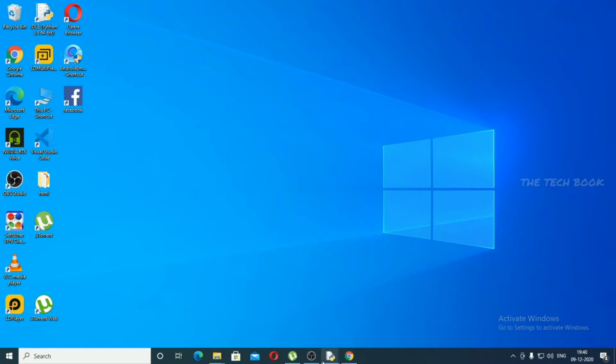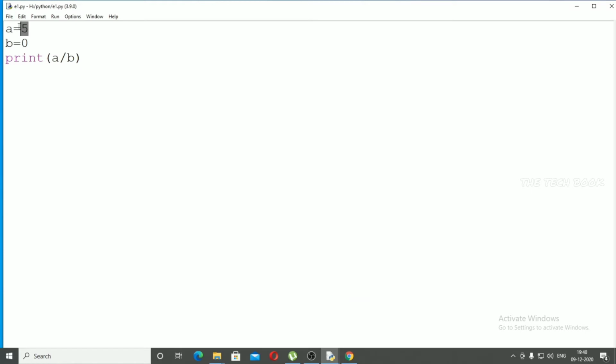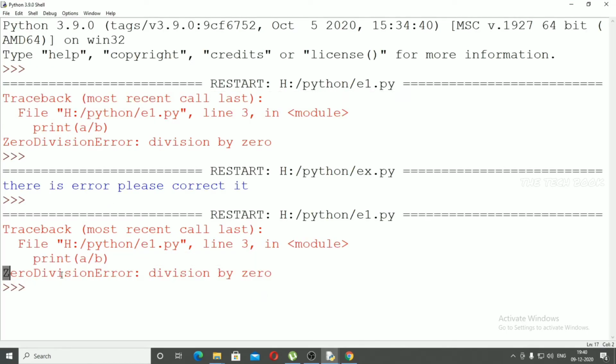And third is runtime error. In a runtime error, the program compiled successfully and the logic is also correct. If a user needs to print the value of 5 by 2 equal to 2.5, we need the output of 5 by 2 equal to 2.5. But if a equal to 5 and b equal to 0, we get an error. It is called a runtime error. Let's see. There is an error, zero division error. It is called a runtime error.